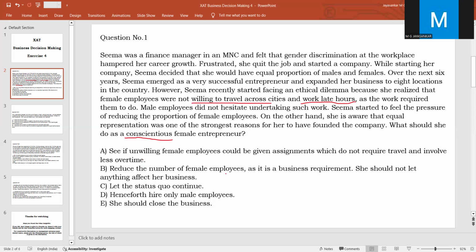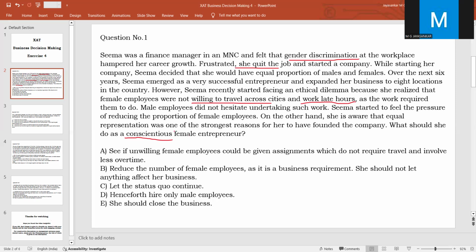Option B, reduce the number of female employees, as it is a business requirement. She should not let anything affect her business. This is going to be the decision of a person who is purely business oriented. Whereas what was the reason she quit the job? Because of the discrimination that she faced in her own profession. So will she be doing the same kind of discrimination to her employees? Then that means she is not sincere to her ideal.